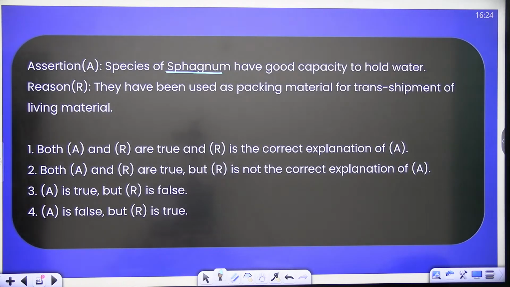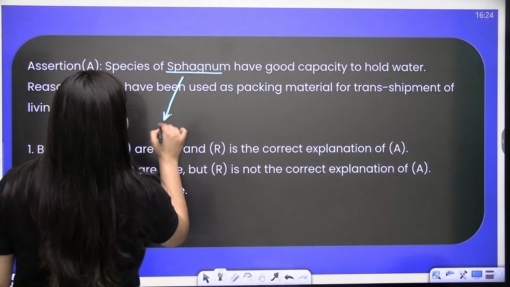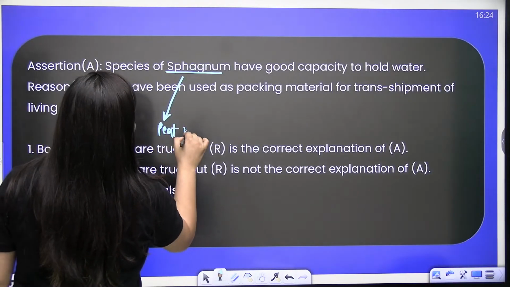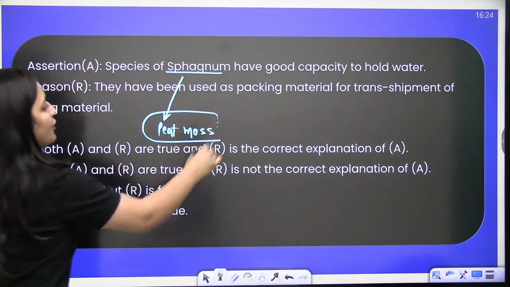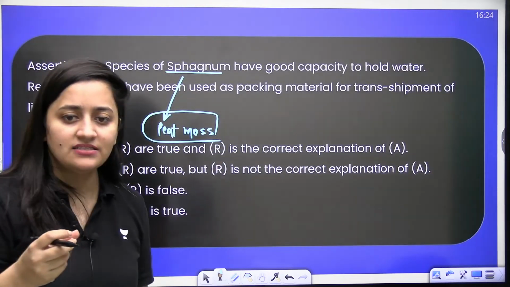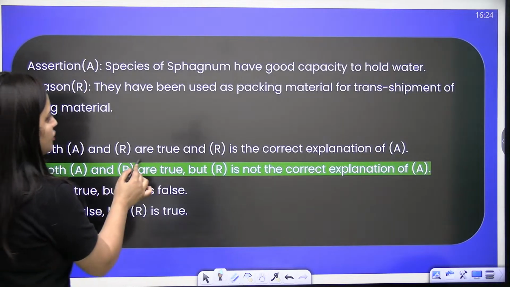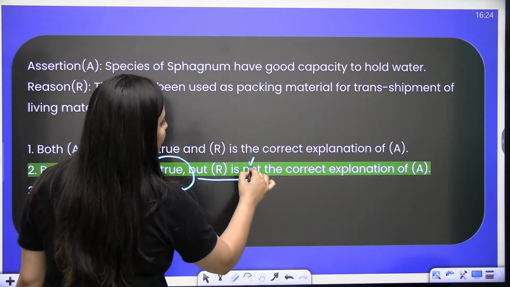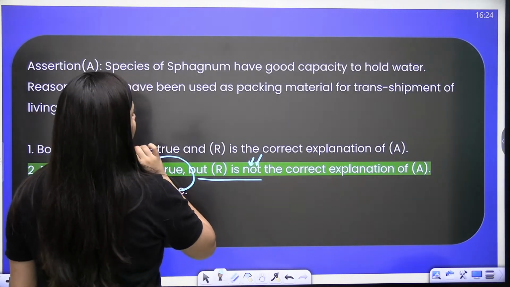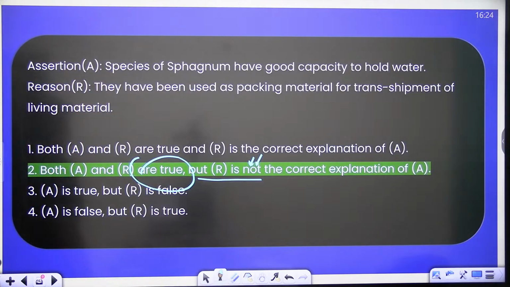Sphagnum, you remember sphagnum? Sphagnum is also known as peat moss, right? It is going to form the fuel, peat. So here, yes, both A and R are true, but R is not the correct explanation of A, right, bache?